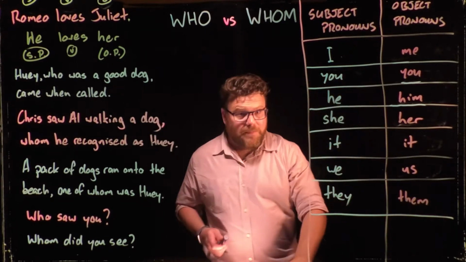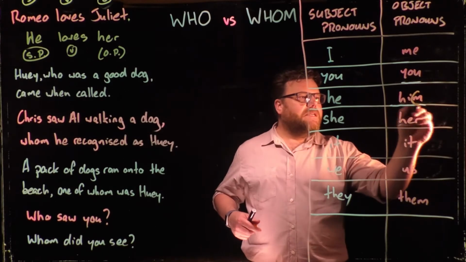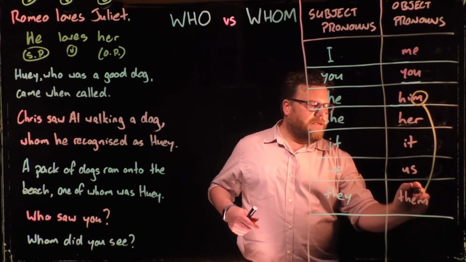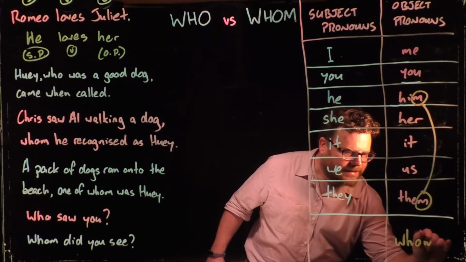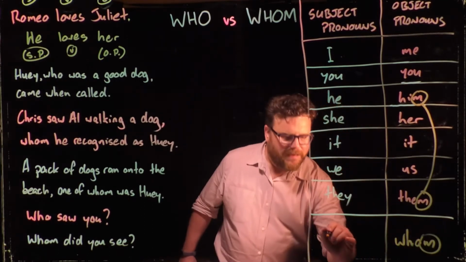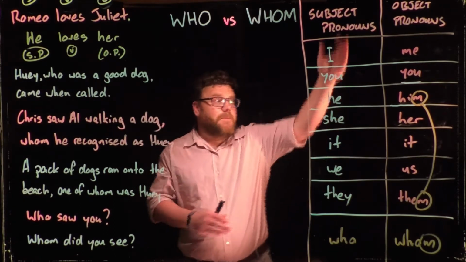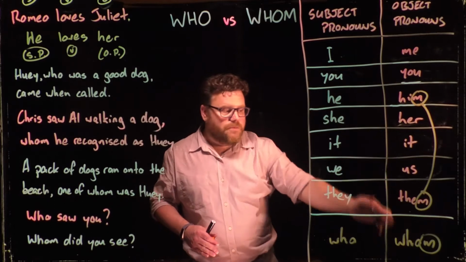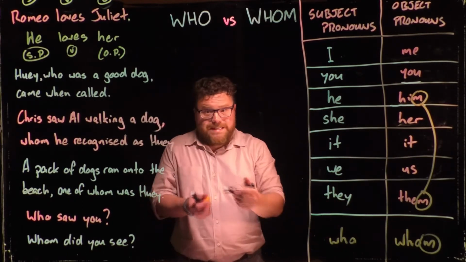Now, the trick to remember is all about this M. If you remember these M's here, this one, and then remember that it is linked to this M, then you're going to remember whether to use who or whom. Because if you're replacing one of these words or referring to one of these words, you use whom. If you're referring to one of these words, you use who. It's as simple as that.